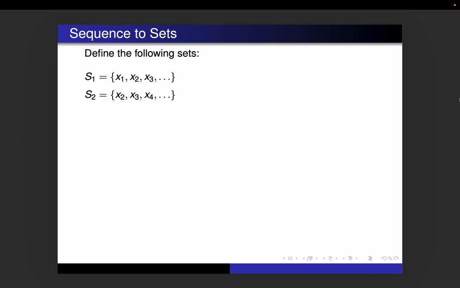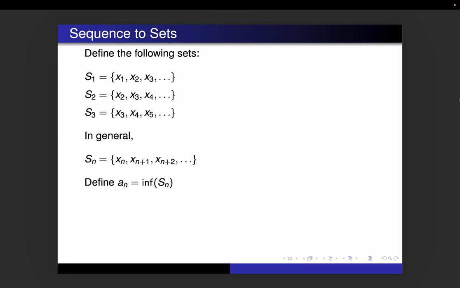S2, we're going to get the subsequence that you get from removing the first term. So we're going to start with x2, then x3, x4, etc. S3 is going to be the set you get from taking the subsequence from removing the first two terms. So we get x3, x4, x5, etc. And in general, Sn is going to be the set you get from xn, xn plus 1, xn plus 2, etc.